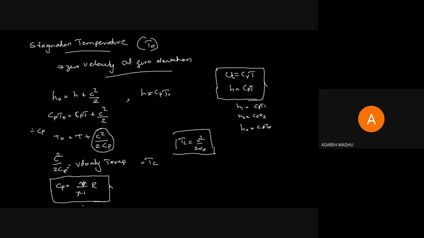So we will get T naught equal to T plus C square by 2 into gamma by gamma minus 1 into R. Right?